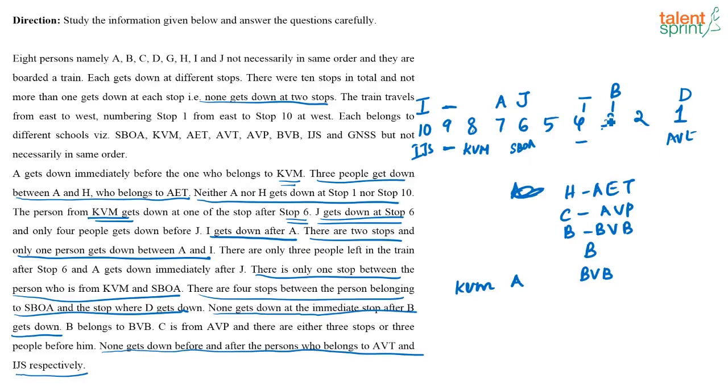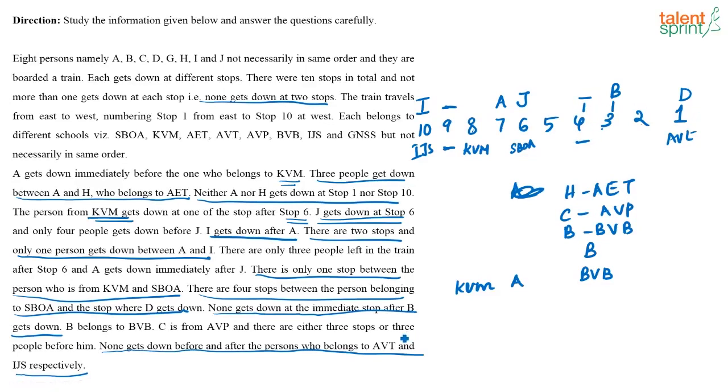So if I put B here in position 3, then this is vacant. Now if this is vacant, then C and H have to be in these 2 positions. Now where can C and H be? They are saying that C is from AVP and there are either 3 stops or 3 people before him. If there are 3 stops before him, then C has to be here. So in this case, that is not true.